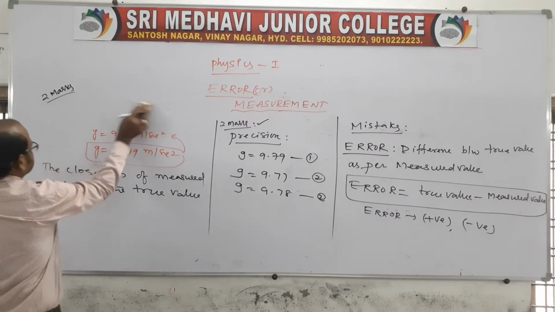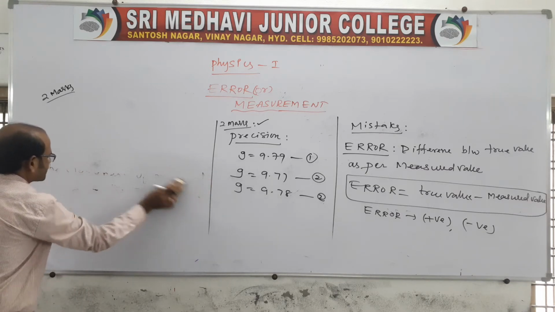Now, the next topic, classifications of error.